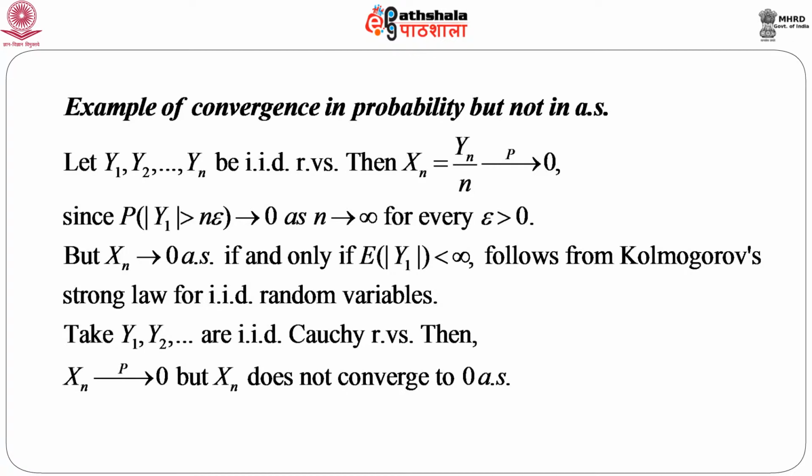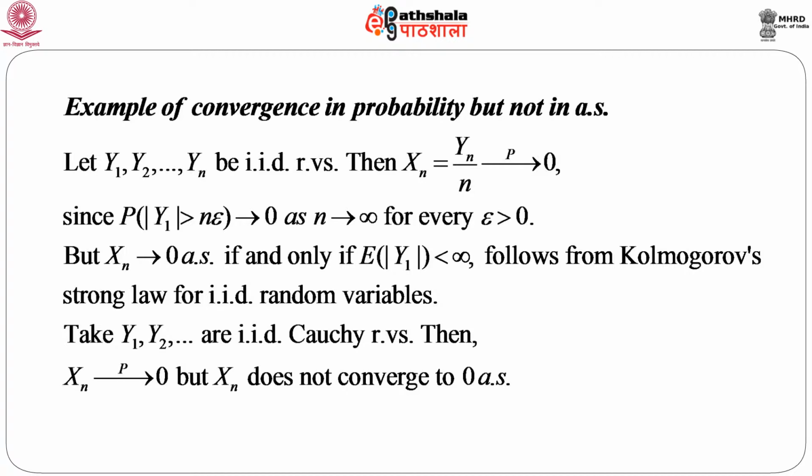But Xn converges to 0 almost surely if and only if... So, the question is when we can say that Xn converges to 0 almost surely: only when the expectation of |Y1| is less than infinity. This follows from Kolmogorov's strong law for IID random variables. We will discuss this in more detail later on.